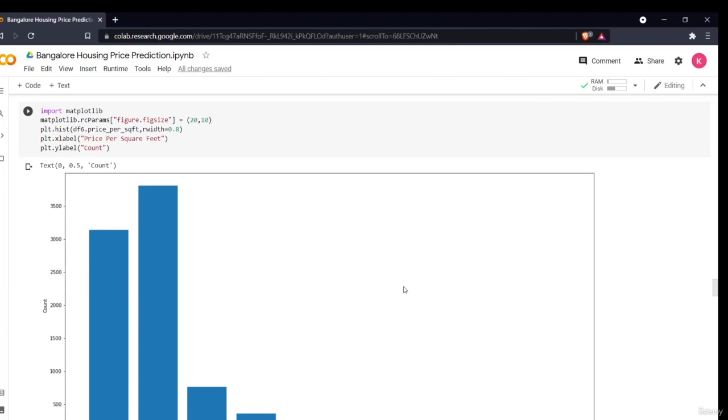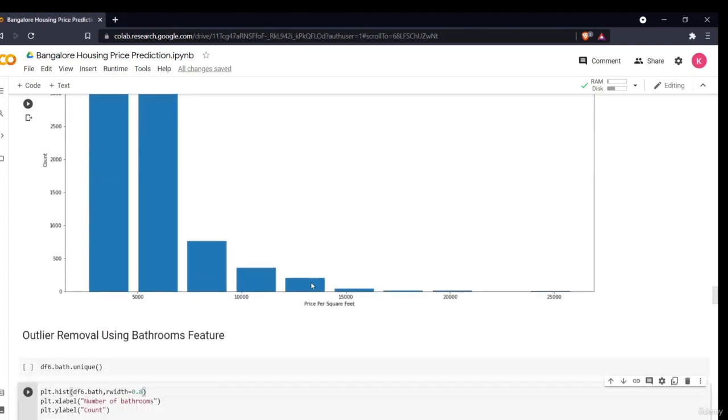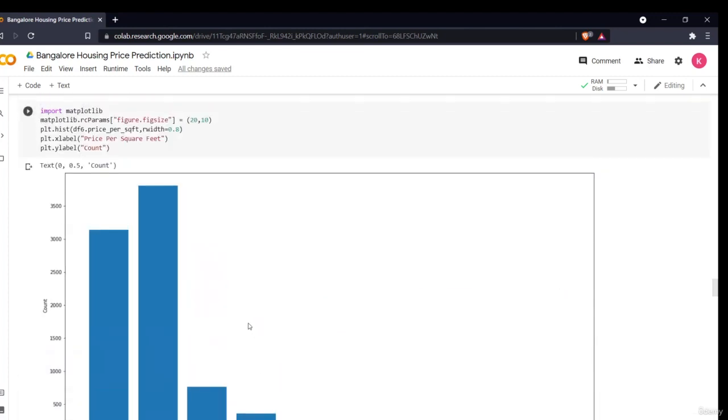Hello all, welcome to our second part of the data pre-processing part. So now in this section we'll be continuing with our outlier analysis and the different one hot encoding also.